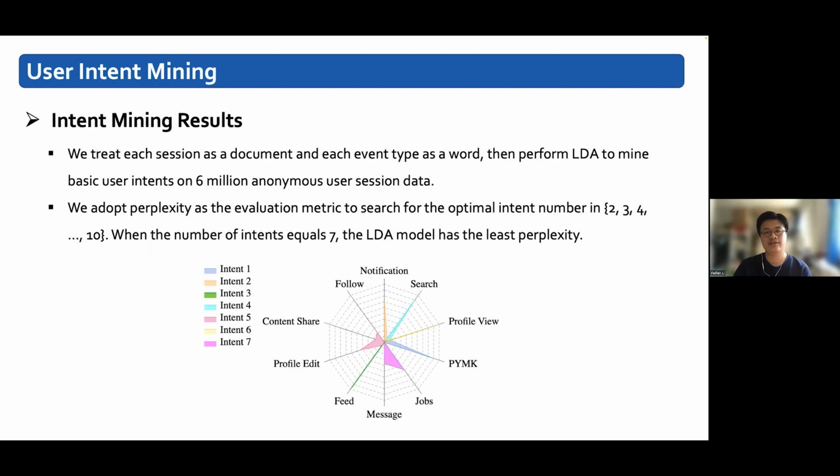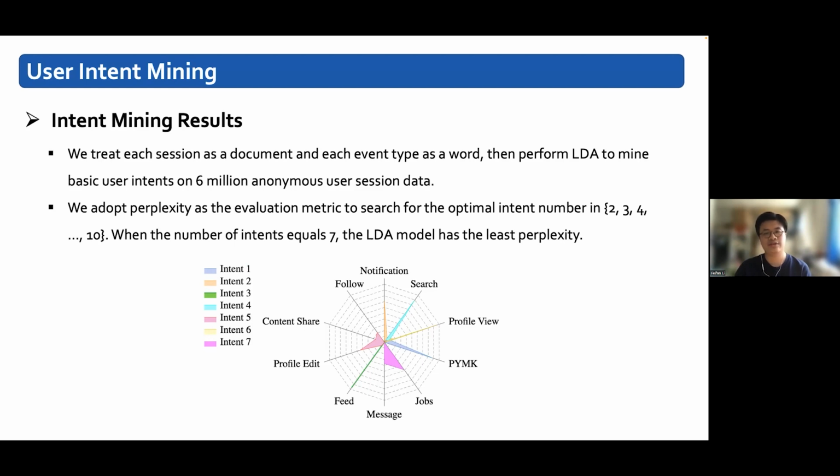We treat each session as a document and each event type as a word, then perform LDA to mine basic user intents on 6 million anonymous user session data. We adopt perplexity as the evaluation metric to search for the optimal intent number from 2 to 10. When the number of intents equals 7, the LDA model has the lowest perplexity. These 7 topics can be regarded as 7 basic user intents, each of which is composed of events with different weights as shown in the figure below.